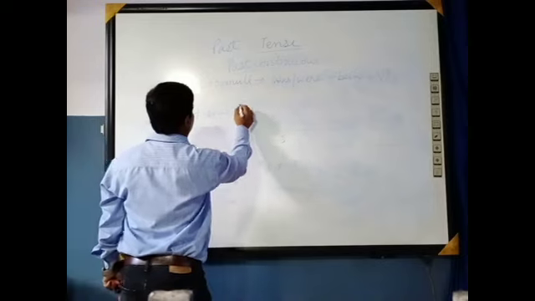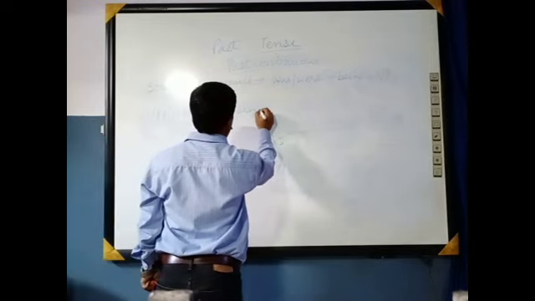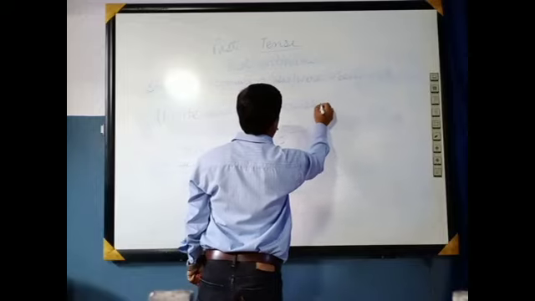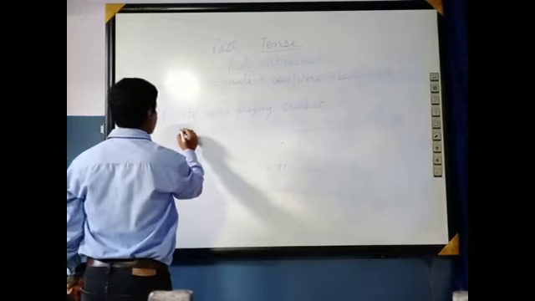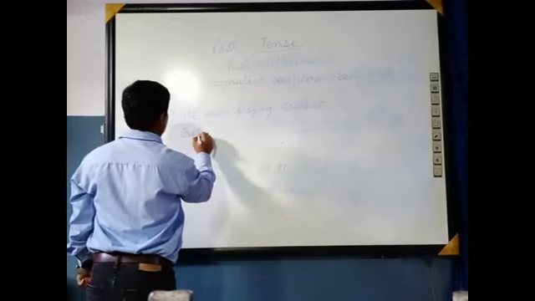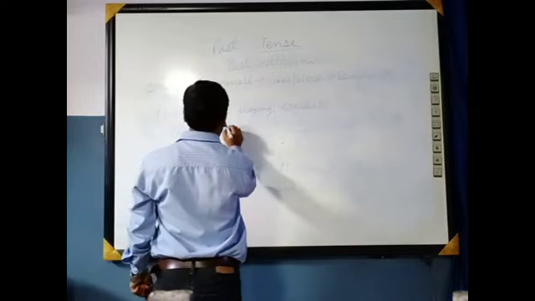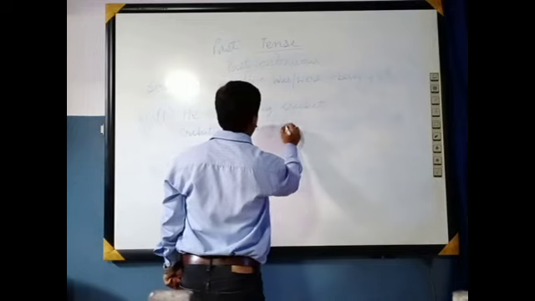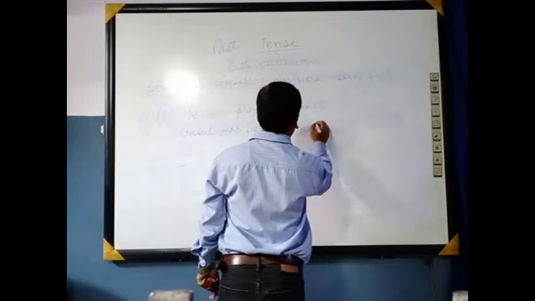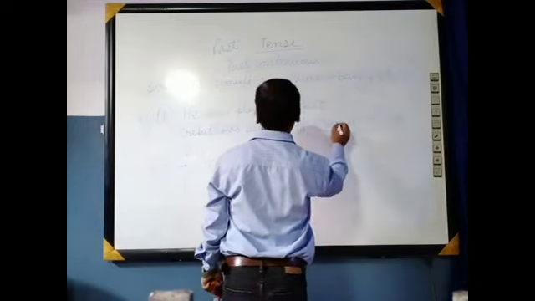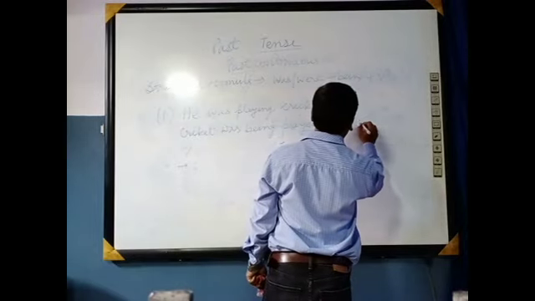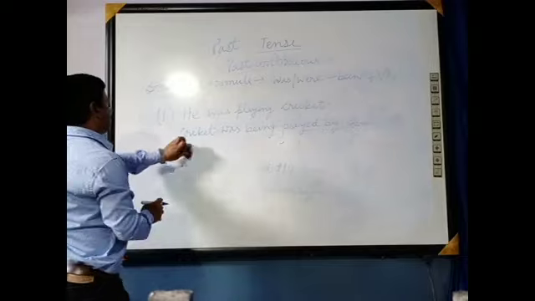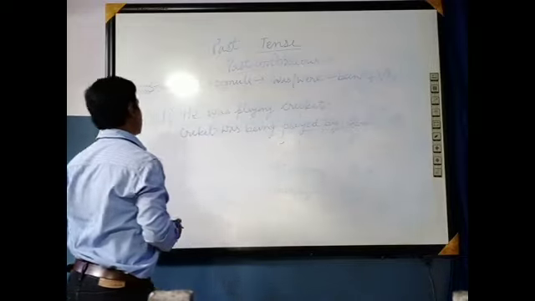He was playing cricket. Cricket was being played by him. Here you can see that cricket is the object, and it comes first in the passive form.